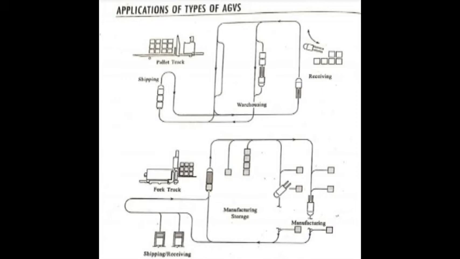It is one of the most expensive AGV types, so they are applied only in systems where full automation is required. Next, light load vehicles. Its application is found in light manufacturing processes like electronic fabrication and small manufacturing parts assembly.